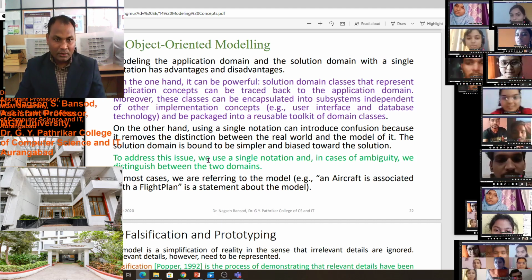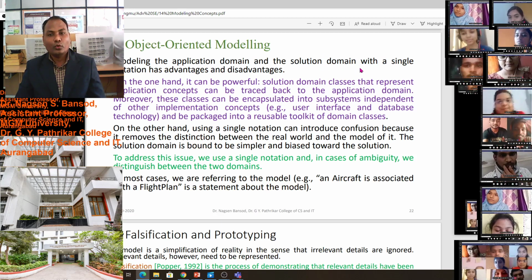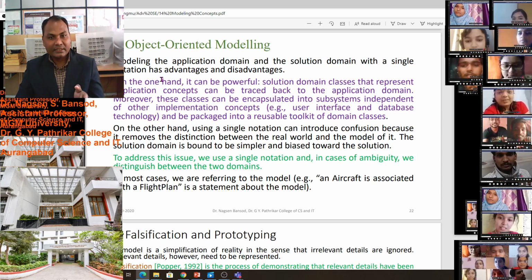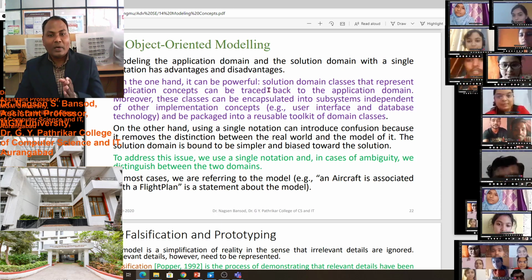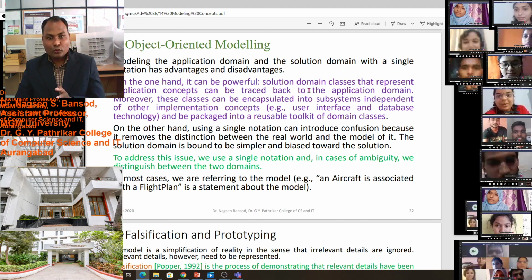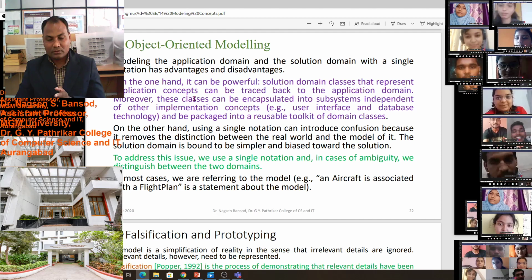You see, the solution domain with a single notation has advantages and disadvantages. Also, it provides powerful solution domain classes that represent application concepts.